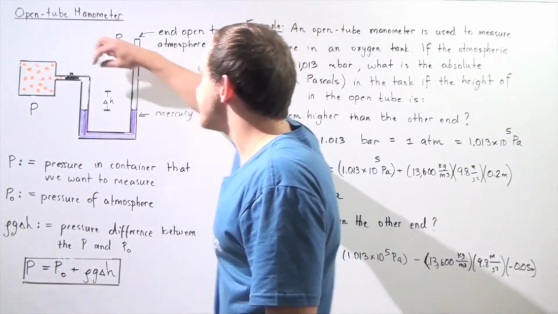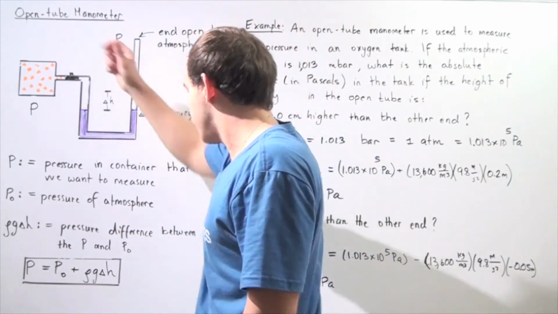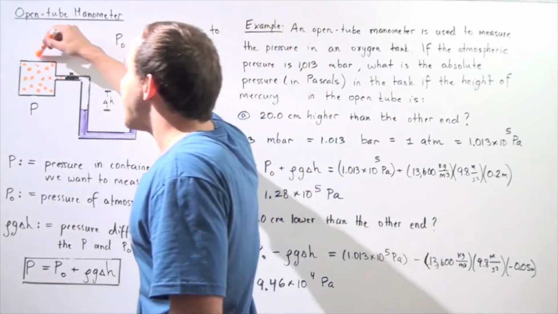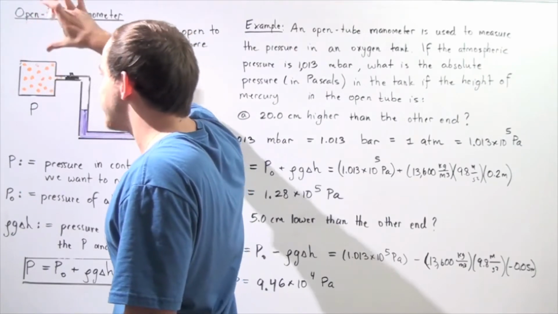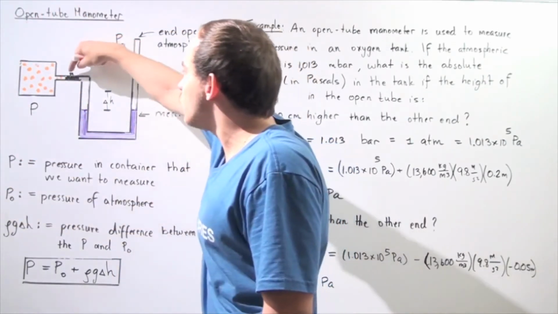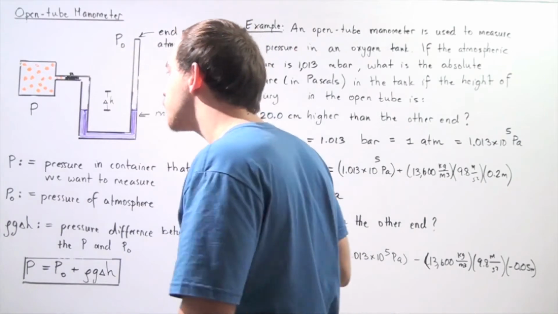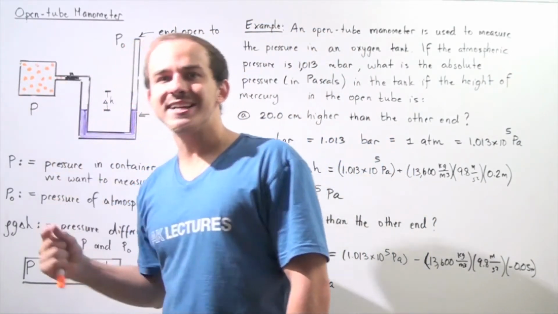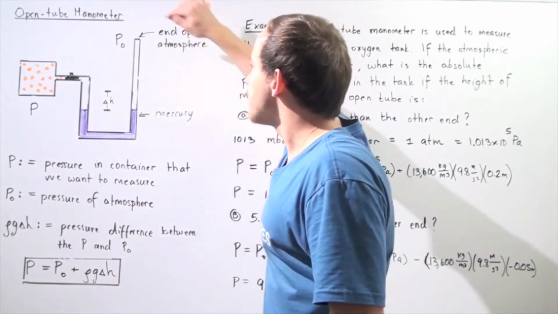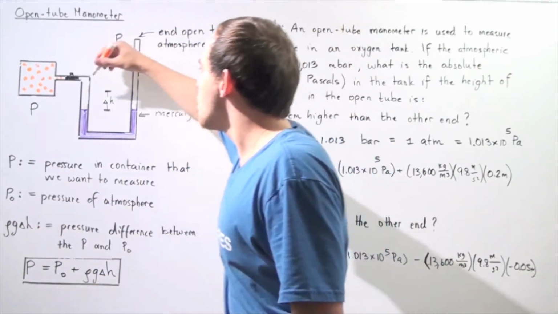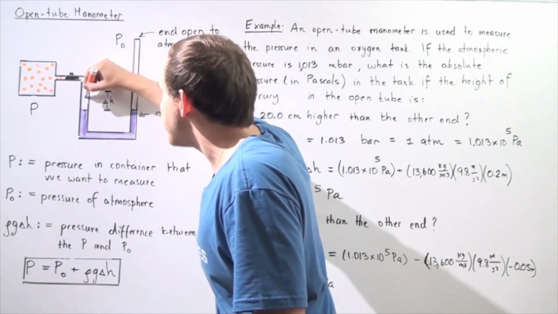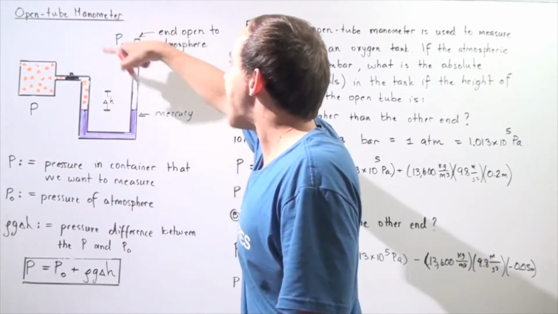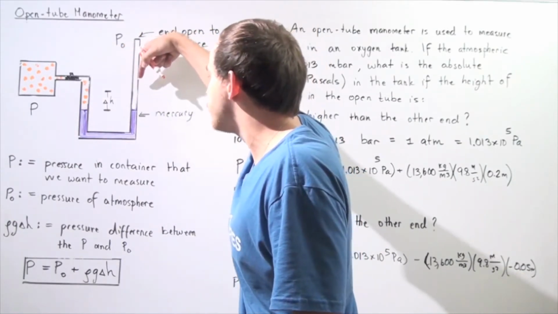Now, what happens if I open this section of the tube? Well, if I open that section of the tube, my air molecules found inside my container will escape and will travel to this side of the mercury. And let's suppose that the pressure inside the container is higher than the pressure of the atmosphere. That means when my air molecules escape, they will push the mercury more than this atmospheric pressure will push the mercury from this end.